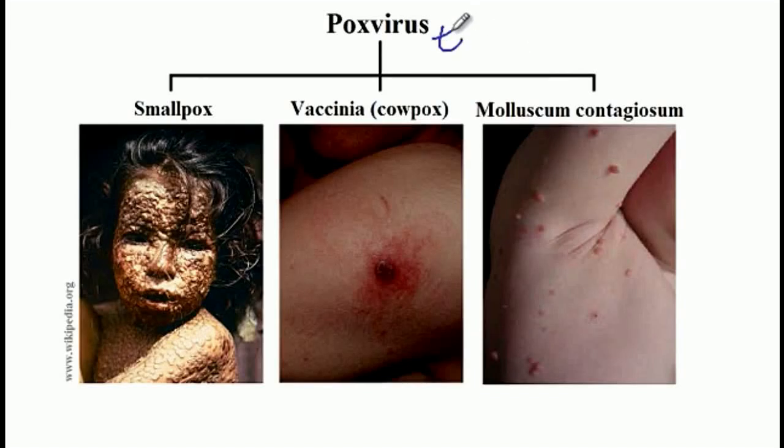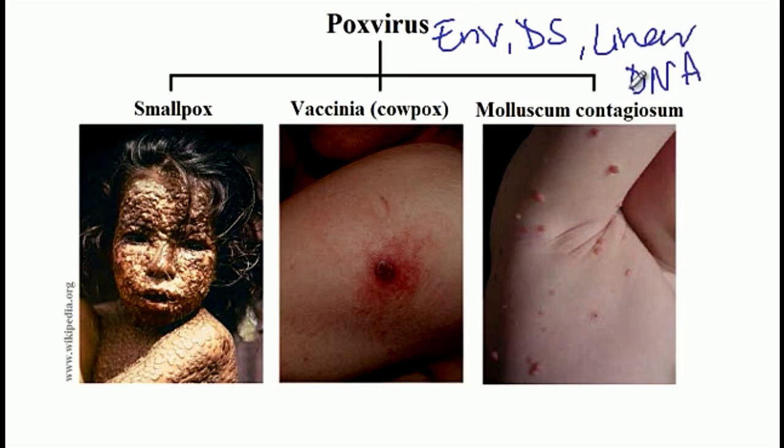Poxvirus is an enveloped, double-stranded, linear DNA virus that is in fact the largest DNA virus that has been identified. There are 3 different viruses that belong to this family, and these include smallpox, which has been eradicated, and there is only 1 lab in the United States and 1 lab in Russia that contains the smallpox, and thus there is still the risk of bioterrorism.